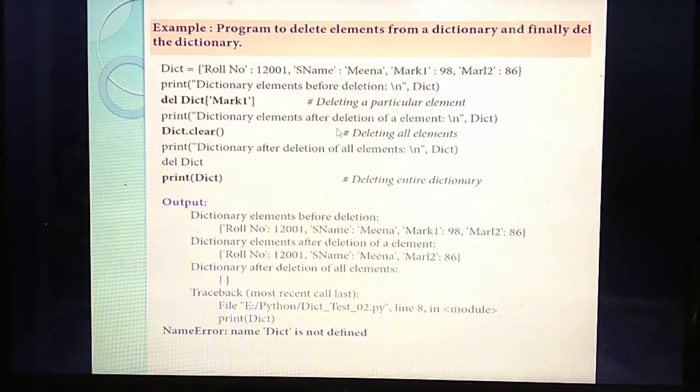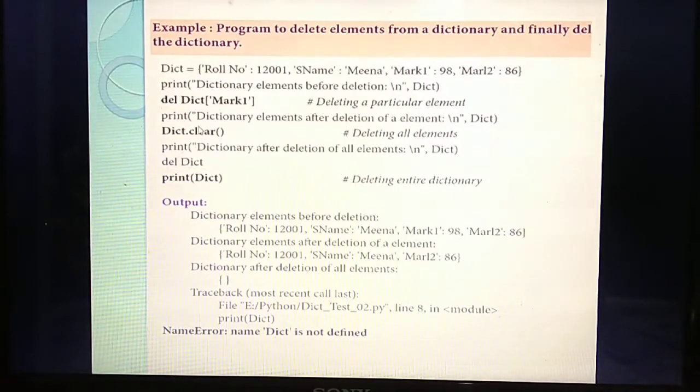Understand? Next, you are going to delete all the elements from the dictionary. For that, what function do you need to give to delete all the elements from the dictionary? The clear function. What's the format? Name of the dictionary dot clear. What's the name of the dictionary here? Dict. So dict dot clear.